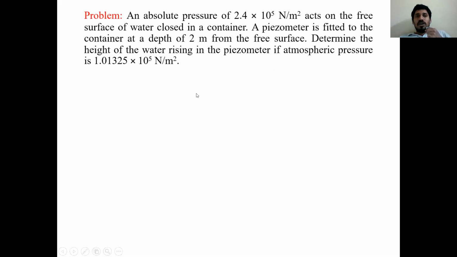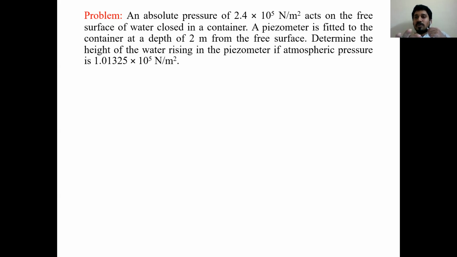See the problem, all of you. An absolute pressure of 2.4 into 10 power 5 Newton per meter square. 1 Newton per meter square is 1 Pascal, as I already told you in the topic of pressure. So 2.4 into 10 power 5 Pascal acts on the free surface of water closed in a container.